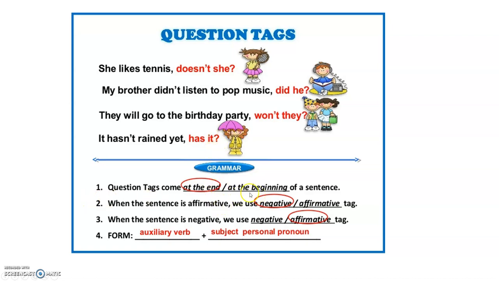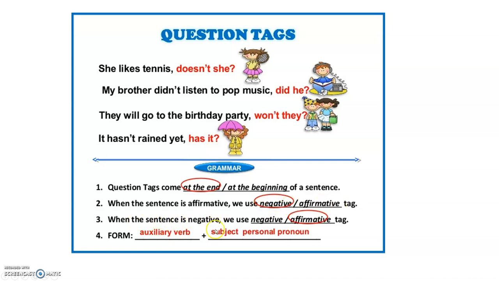So here you have questions, and question tags come at the end. Always remember, it comes at the end of a statement. Then when the sentence is affirmative, we use a negative tag.